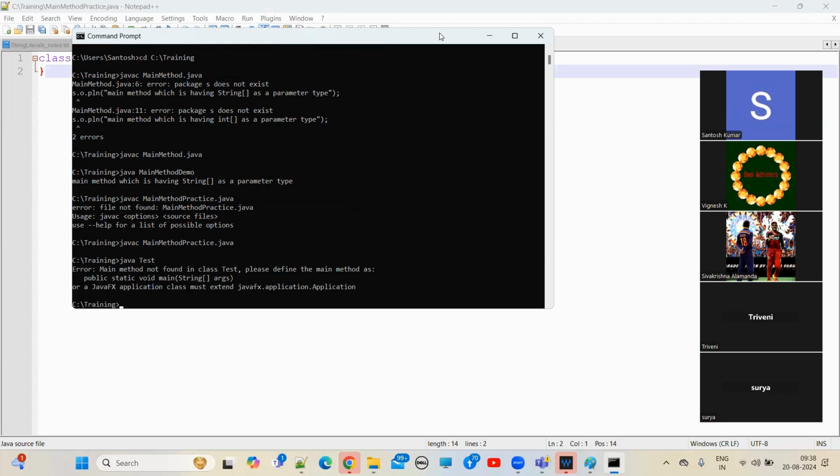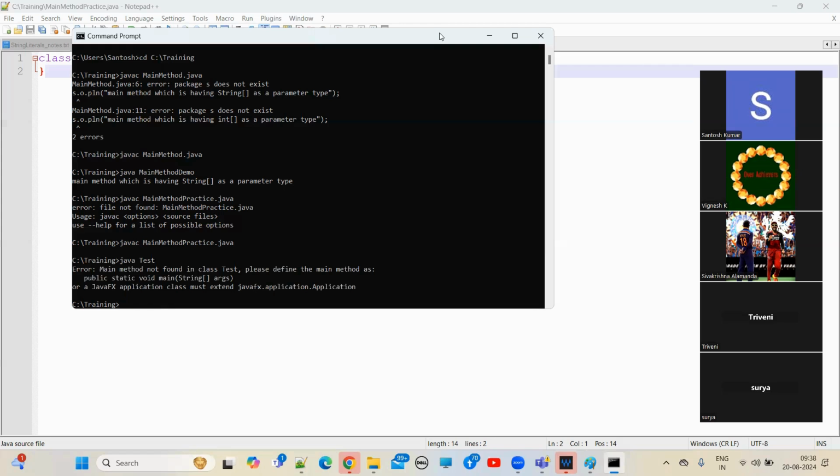Why are we getting this type of detailed error message? What version are we using? JDK 11 we are using. Until 1.6, what is the error message you will see? No such method error main, a runtime error message.